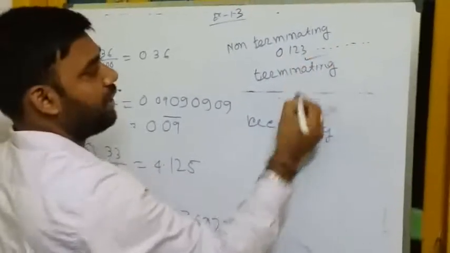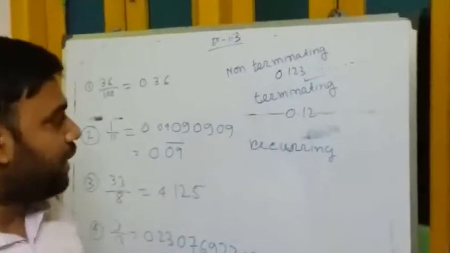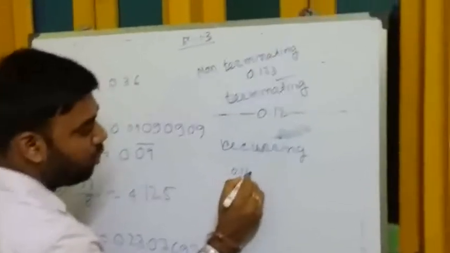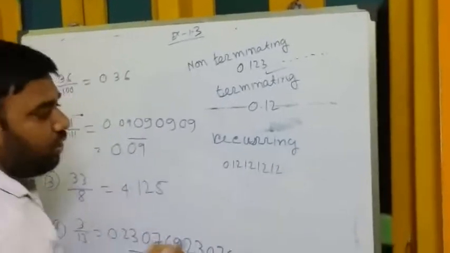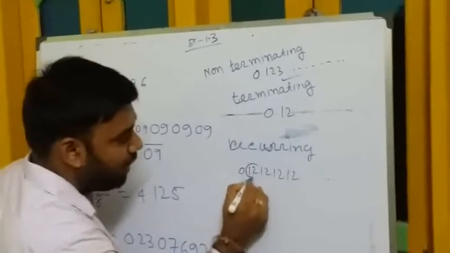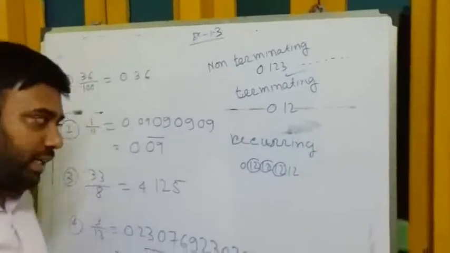Terminating means 0.12, which is a terminating number. And recurring means if I put a number like 0.12, 12, 12 and continuing, if this part repeats many times, those numbers are called recurring numbers.